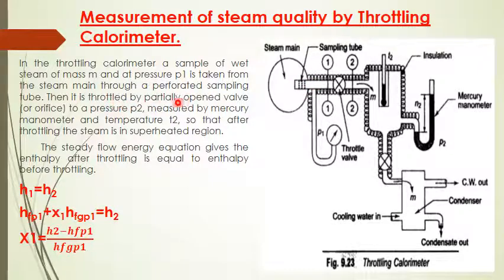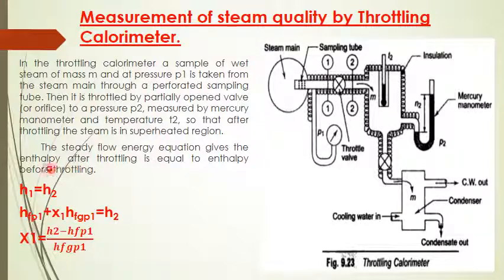Then it is throttled by a partially opened valve. The steam which is taken from the steam main is sent to this partially opened throttle valve. In the throttle valve, the steam undergoes disturbance, and its temperature increases. Then it is throttled by the partially opened valve to a pressure P2, which can be measured by the mercury manometer provided over here, and at temperature T2, so that after throttling the steam is in a superheated condition. Because of the increase in temperature, the wet steam becomes superheated steam.